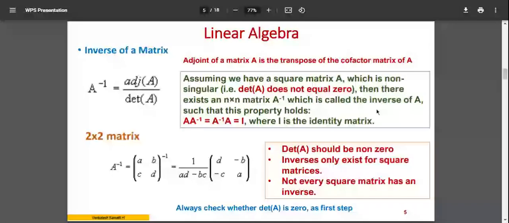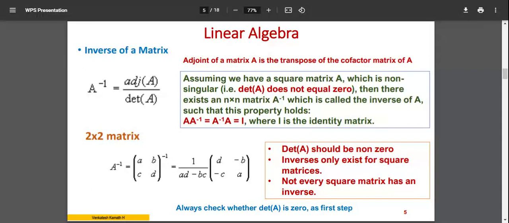So by definition, the inverse of A is such that if you multiply the inverse with its original matrix, you will get the identity matrix I. You know the identity matrix: all diagonal elements are 1, and non-diagonal elements are 0. So you should get such a matrix, and that is called A inverse. For example, the inverse of the number 3 is 1 by 3, because if you multiply 3 and 1 by 3, you get 1. That's a normal number, an integer.